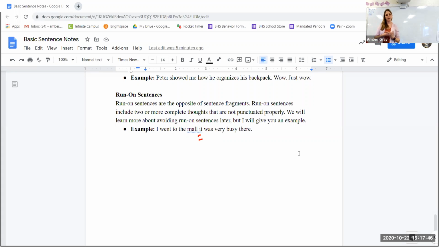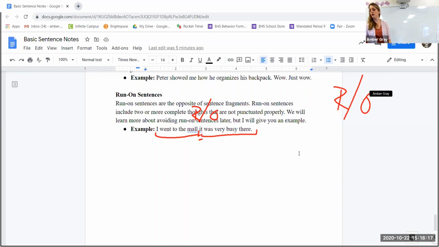Every once in a while you'll have somebody who will write an entire paragraph that's one sentence, and all the independent clauses in that sentence are not punctuated properly. So it's very difficult to read and it's jarring. Make sure that when you have a complete thought, like "I went to the mall," that's one complete thought, and "it was very busy there" is another complete thought. That's what we call a run-on, and the English teacher will write an R/O, meaning run-on.